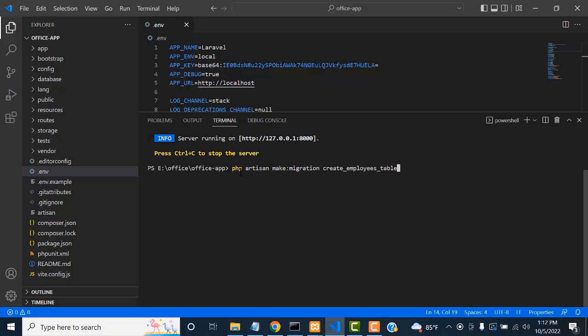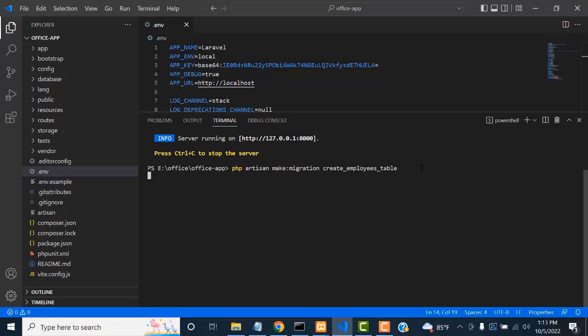So here you type php, space, artisan, space, make:migration, space, create, then the table name, employees, whatever table name you want to give. Only this part you have to change, the name of the table. The other things are all predefined Laravel keywords. You don't change these, otherwise it never works. You only have to give the table name.